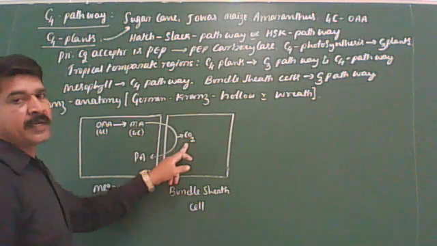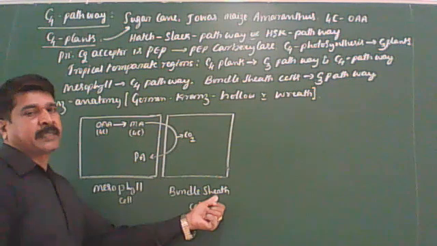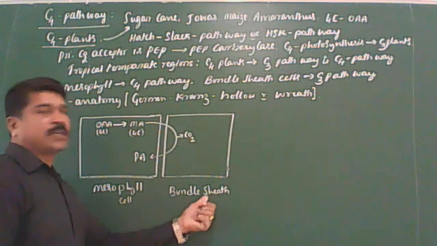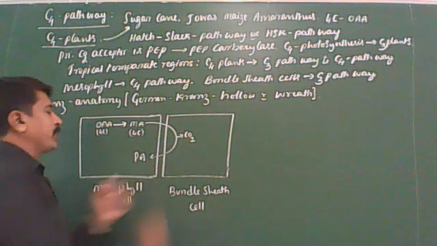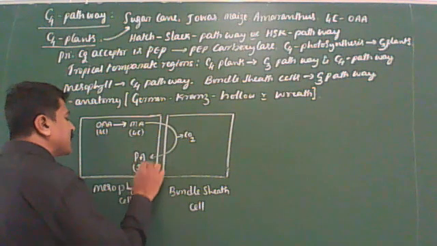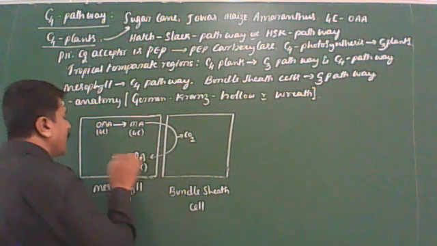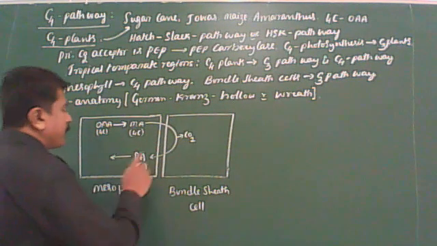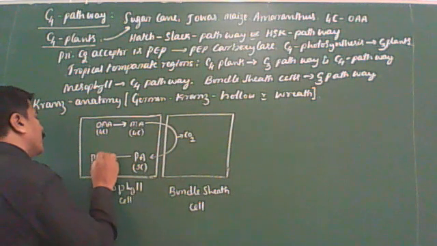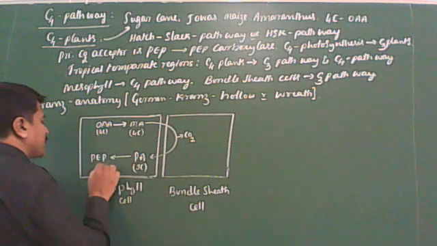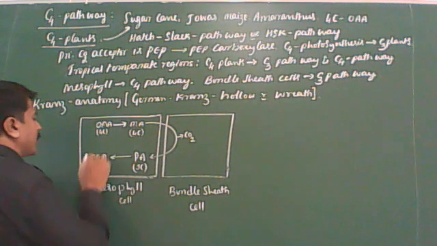Both pyruvic acid and carbon dioxide enter the bundle sheath cells. Then pyruvic acid again comes back to the mesophyll cells. It is a 3-carbon compound. Now, this pyruvic acid is converted into phosphoenol pyruvic acid. This is also a 3-carbon compound.